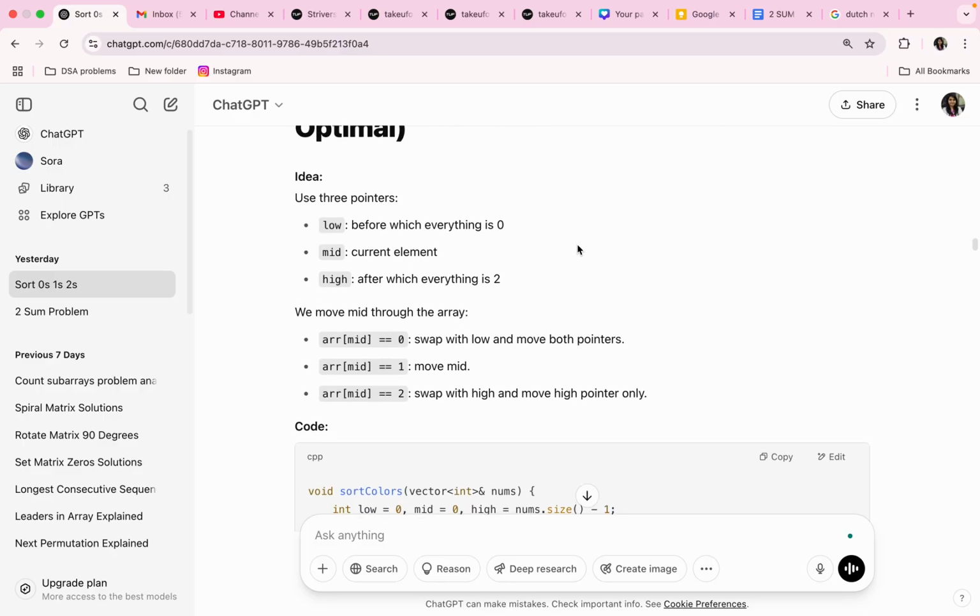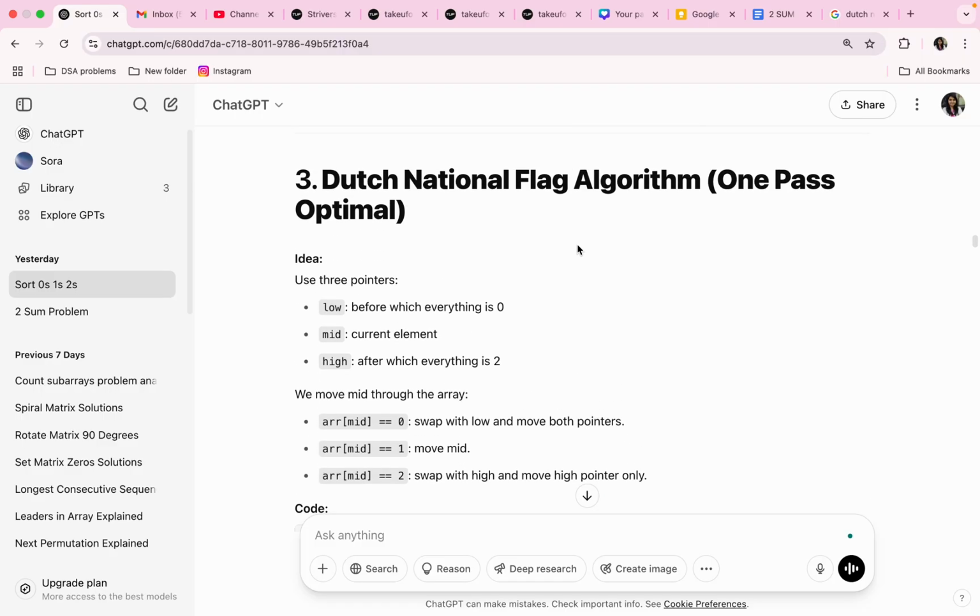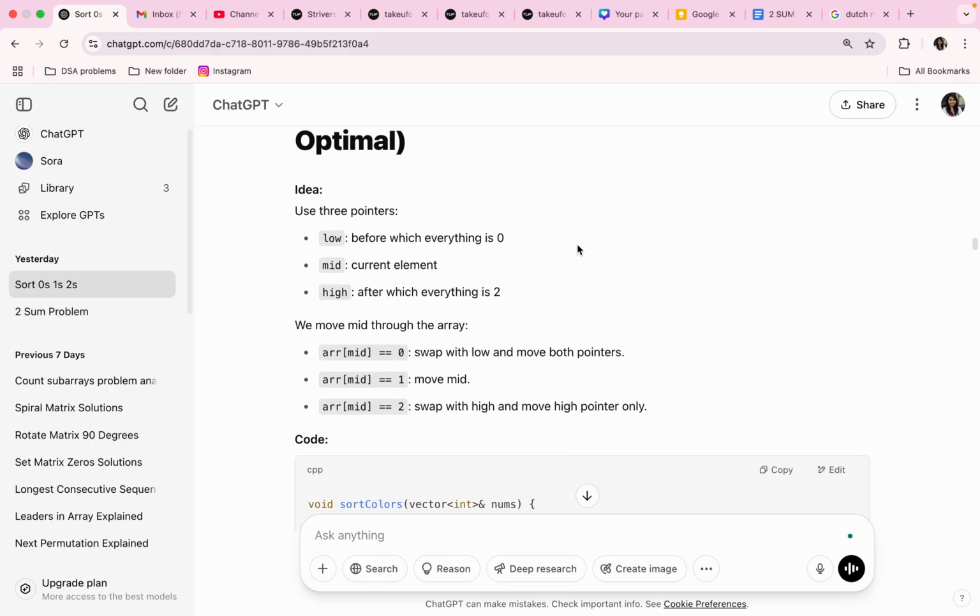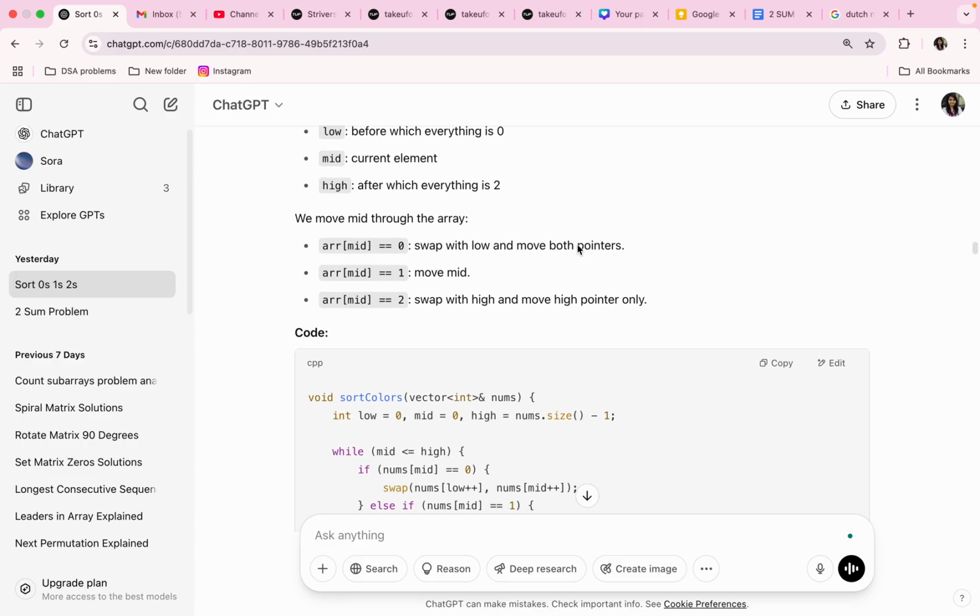Okay, so to make it one pass, we need to use three pointers. Low pointer, before which everything is 0. Mid pointer, which will be pointing to the current element. And high pointer, after which everything is 2. We move mid through the array; if mid is 0, swap it with low and move both the pointers.